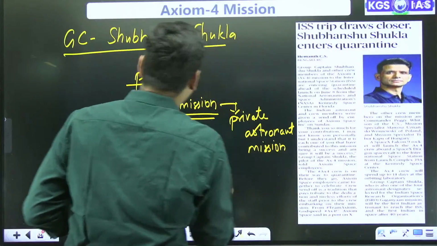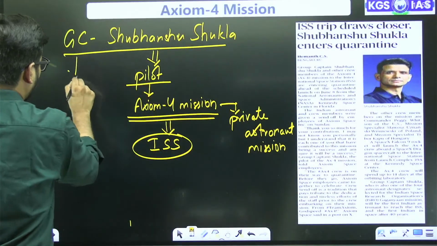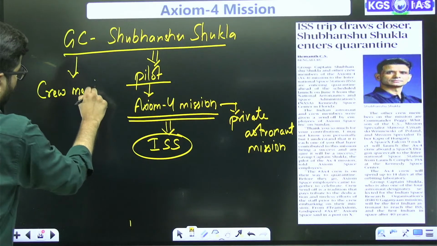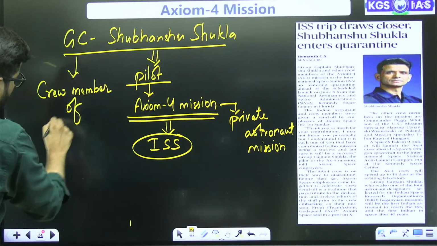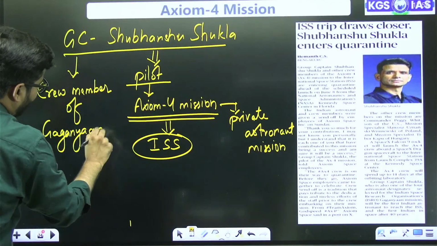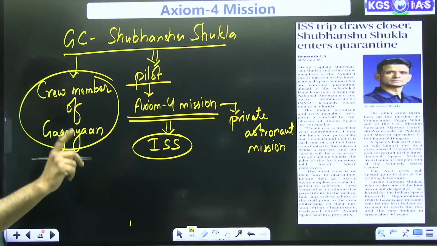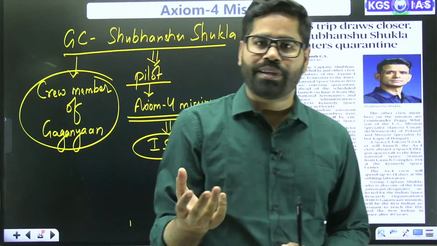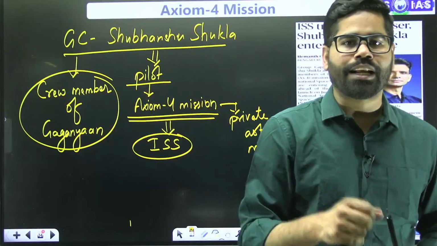And he is also a crew member of Gaganyaan. Recently you may have seen a question in UPSC prelims on which of these is suitable for microgravity research.